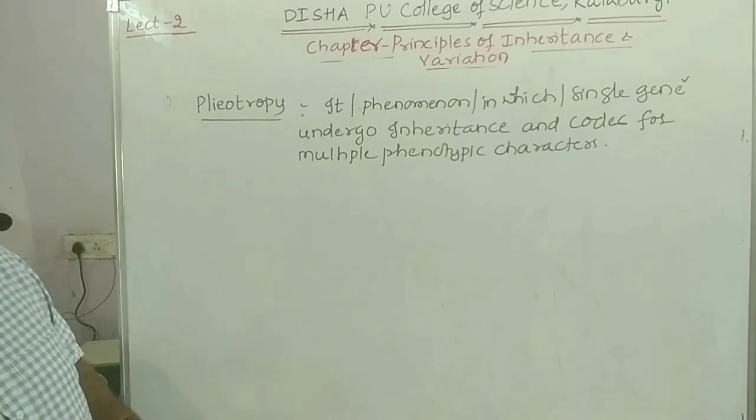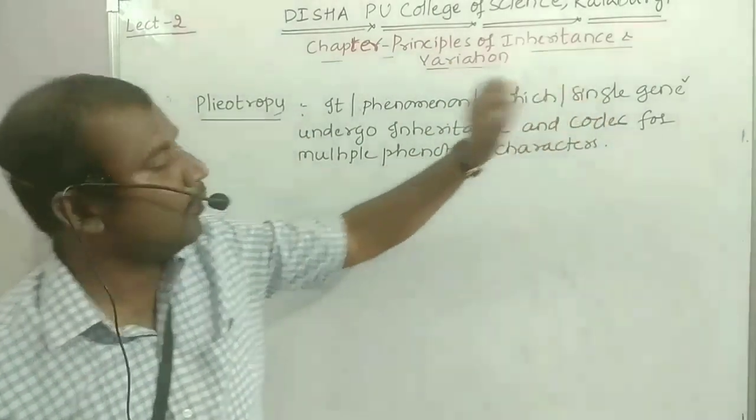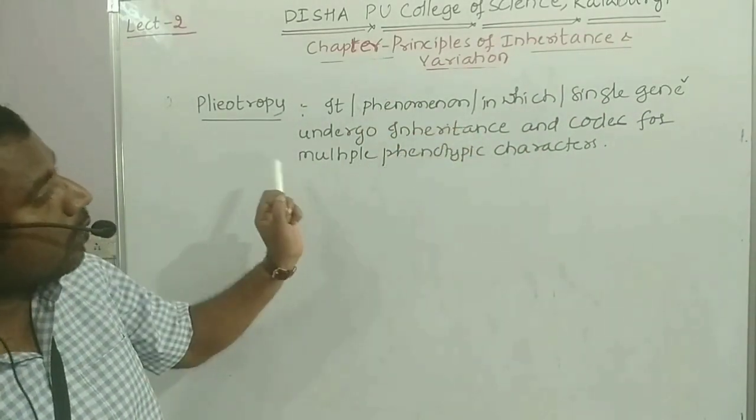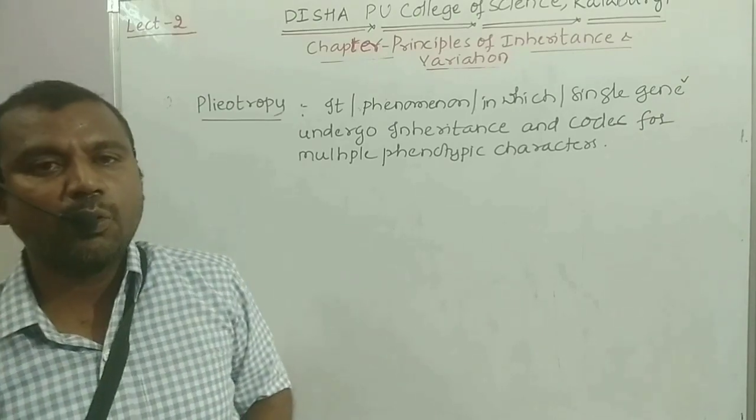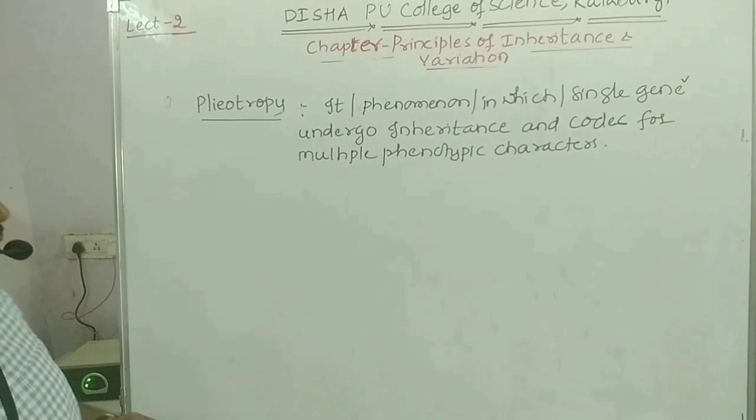You try to understand the definition. In pleiotropy, the single gene, when it undergoes inheritance in the progeny, will code for multiple phenotypic characters. Clear? And such genes